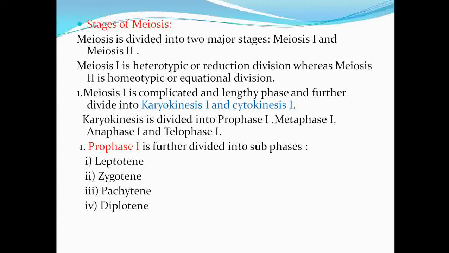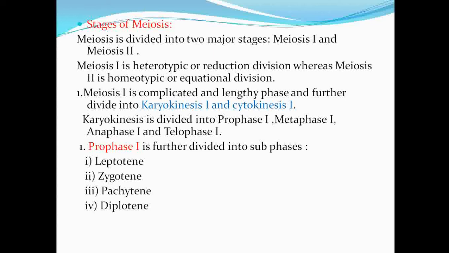The stages of meiosis. Let's see which stages are involved in the meiosis process. Meiosis is divided into two major stages, meiosis 1 and meiosis 2. Meiosis 1 is heterotypic or reduction division, whereas meiosis 2 is homeotypic or equational division.